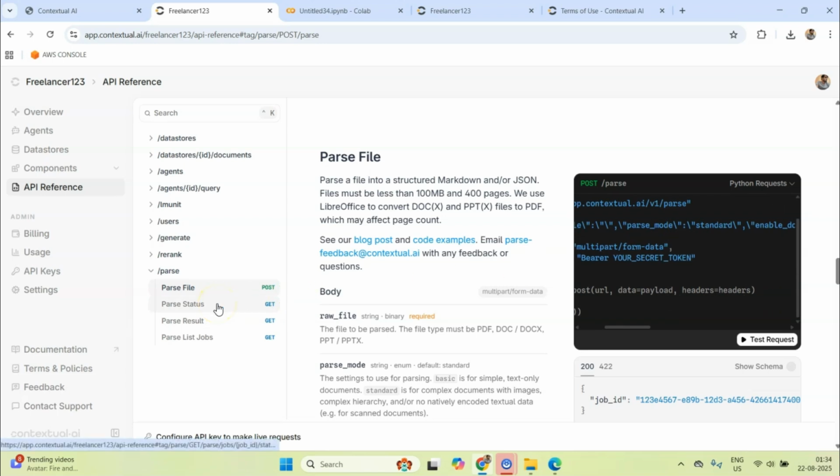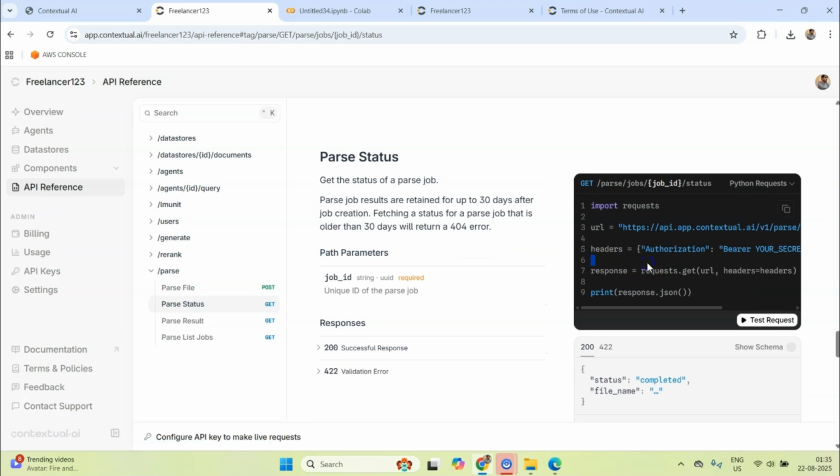Parsing could be a very long job, and you can see here files must be less than 100 MB or 400 pages. So if you upload a file of 400 pages, you can't expect it to run immediately. That's where you have this endpoint for parse status, with which you can check the status of your parsing job. Okay, I think that would be it.